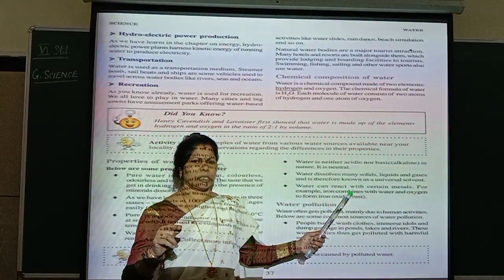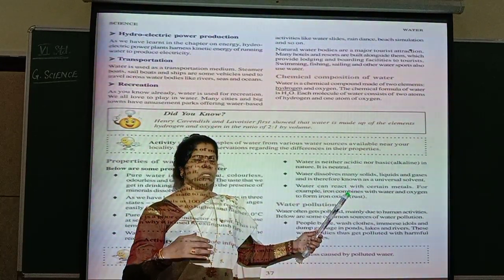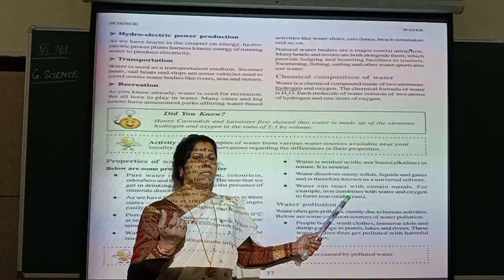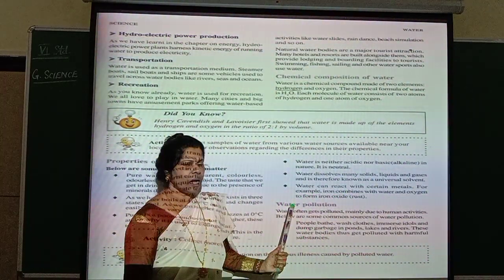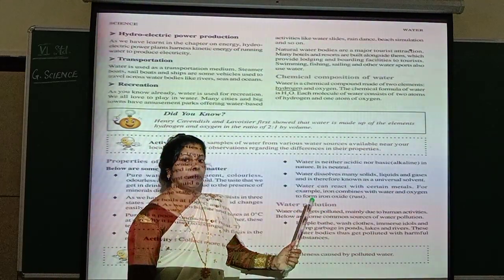Water also there is oxygen, isn't it? So they react. Because of that reaction, what happens? You can see the rust, which is called iron oxide. Now let us see about water pollution.